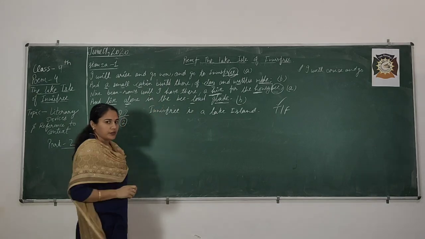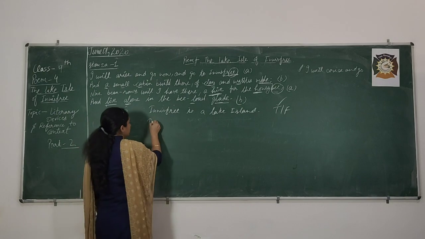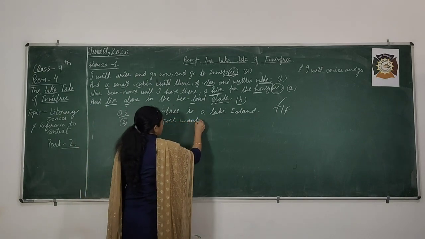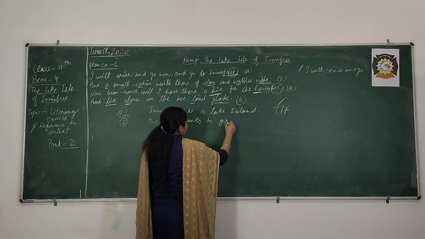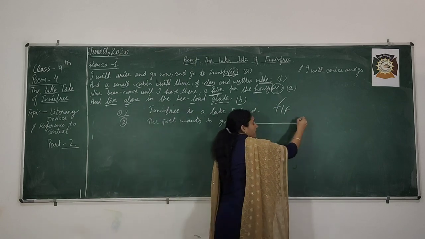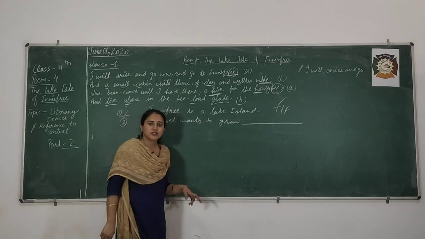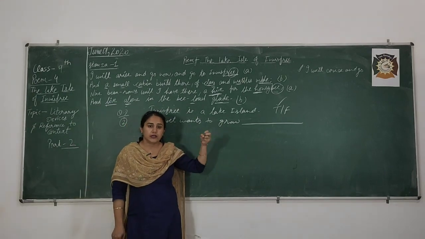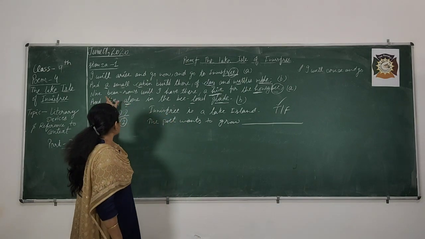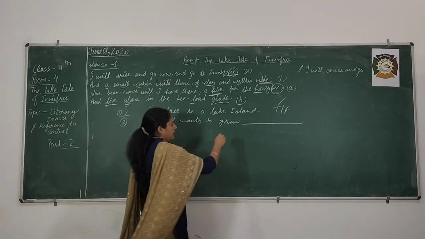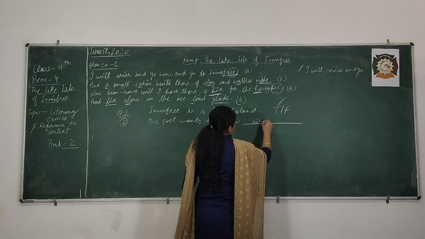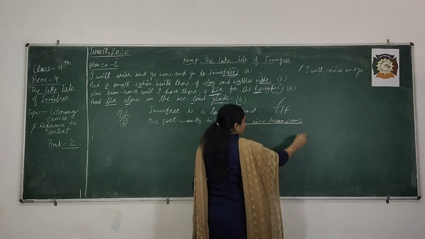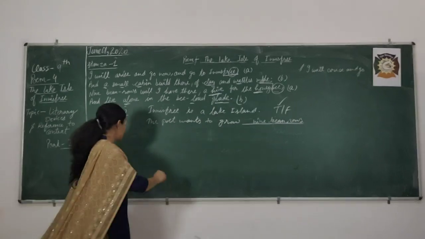In Innisfree, the poet wants to grow. This is for you. Yes, tell me. The poet wants to grow what? Here you have to focus. Nine bean rows. Very good. Nine bean rows. Okay, very good.